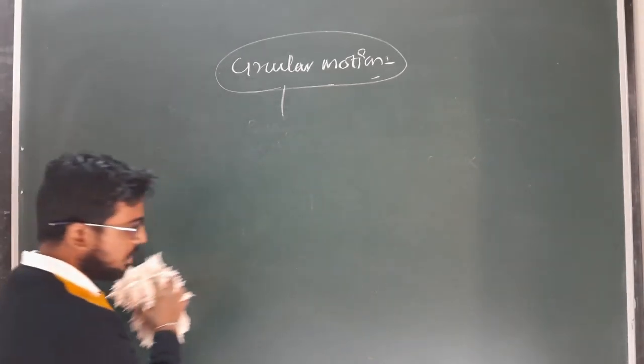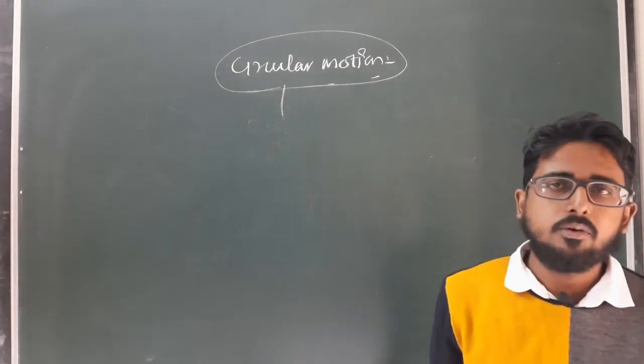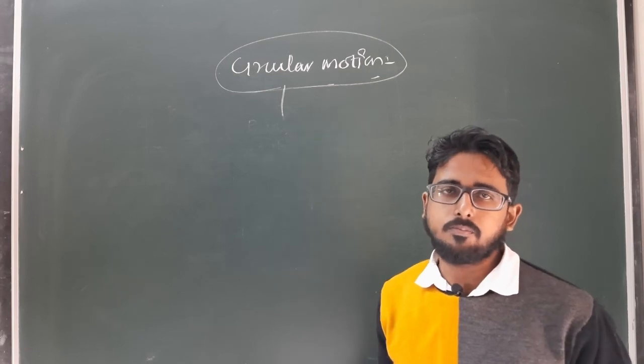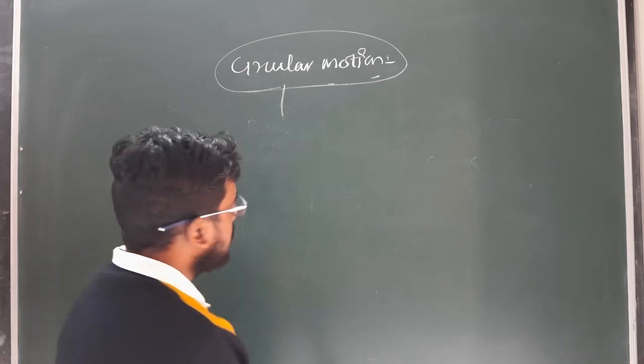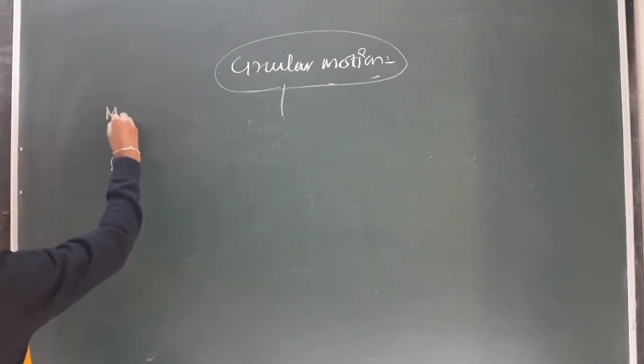So all the motions you observe in your day-to-day life, when the distance of the particle which is moving is fixed from a fixed point, then that type of motion of that particle is known as circular motion. Clear? So let us now discuss some motion parameters for circular motion.